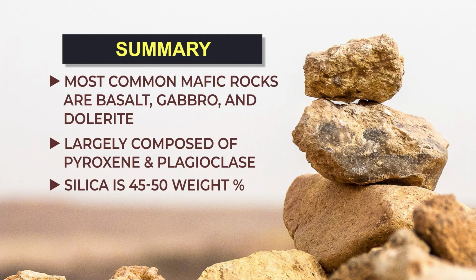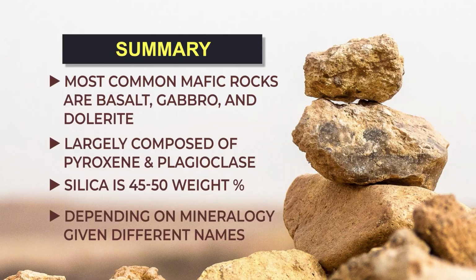Apart from these minerals, there are other varieties of minerals also in these rocks. Some of the rocks are silica deficient, in which case they are alkali rich, and in that case minerals like olivine will be more and also leucite and nepheline will be there. In general, all the mafic rocks have 45 to 50 weight percent of silica. So you can see silica content is quite low in these rocks. Now these rocks have different minerals, so depending upon the variety of minerals present, they are given different names.